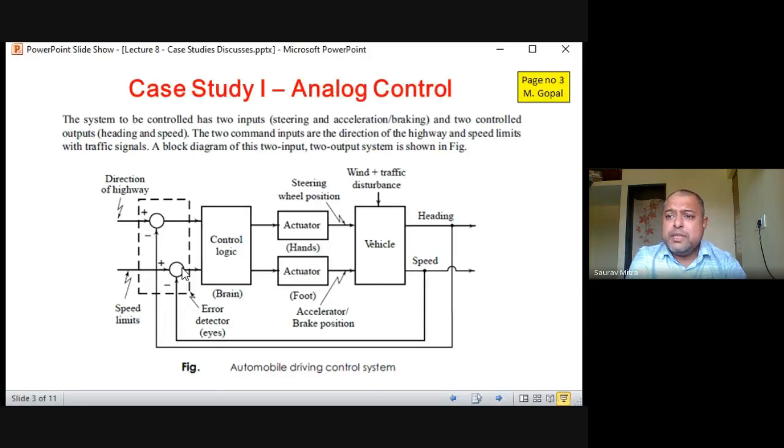Why are you doing a speed limit? Because if you keep the speed within a certain limit, the chances of accidents are less. Speed is nothing but the gain of the system. This is one thing you have to understand. Whenever the gain of the system is controlled, you are actually controlling the stability.